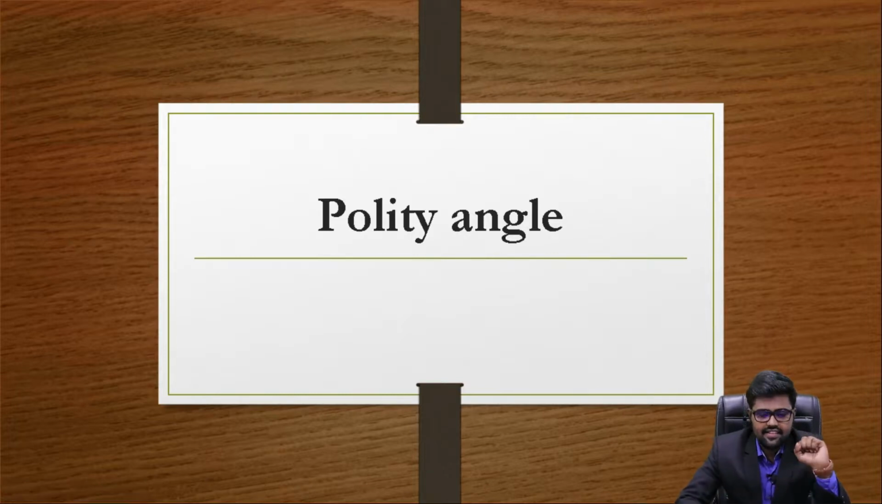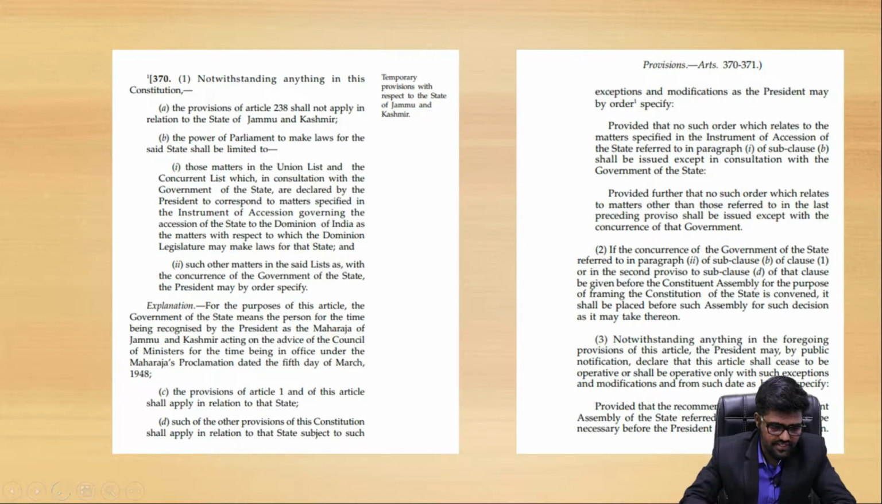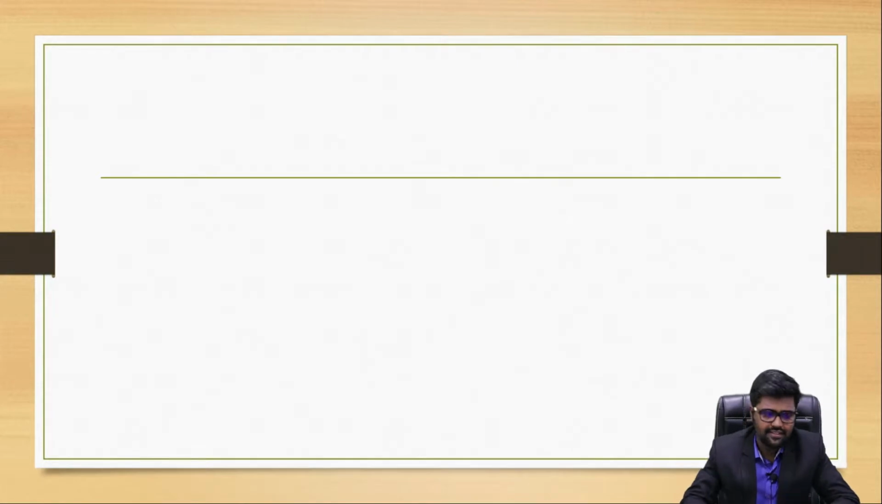Let's have a detailed understanding with respect to the polity of Jammu and Kashmir. Why is it important? Yes, it is important for both prelims as well as mains. You should understand about Article 370 and Article 35A. Now, coming to Article 370. As I promised, I will give you a detailed explanation of Article 370.